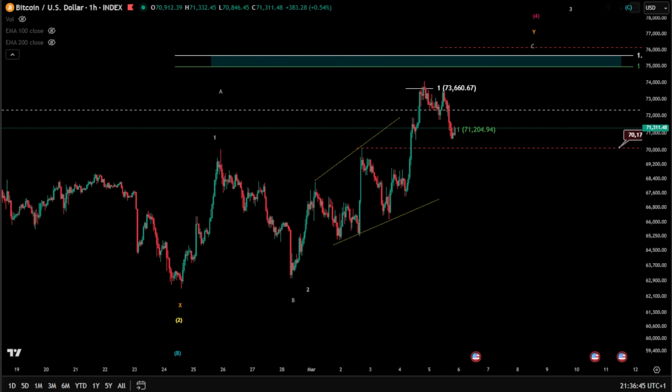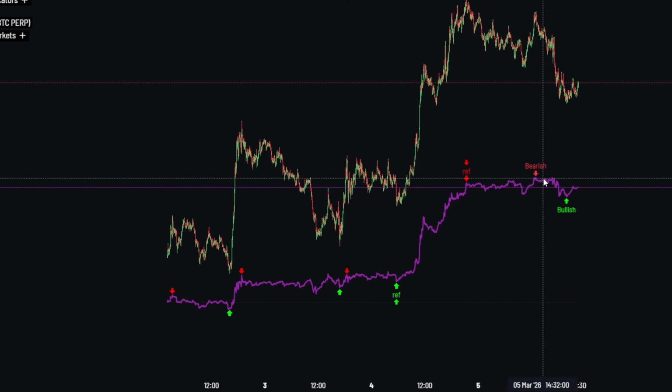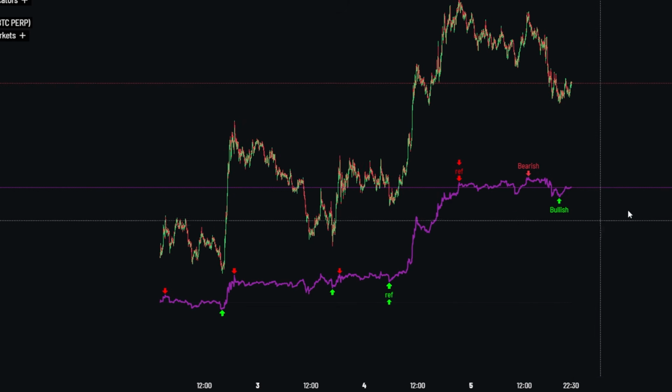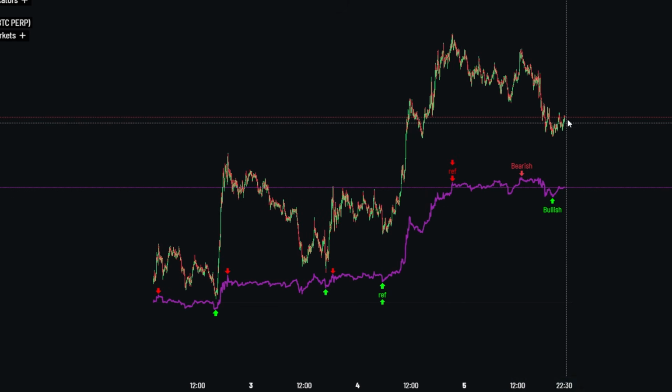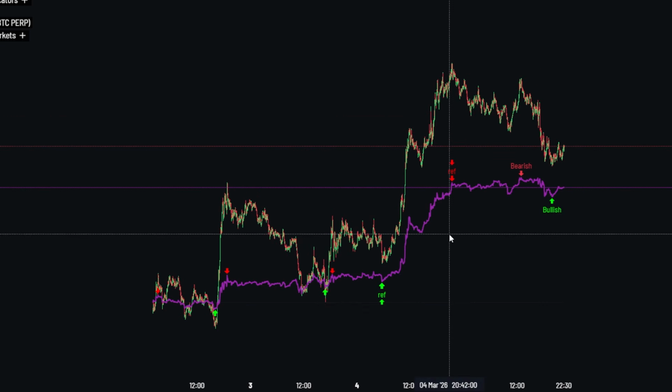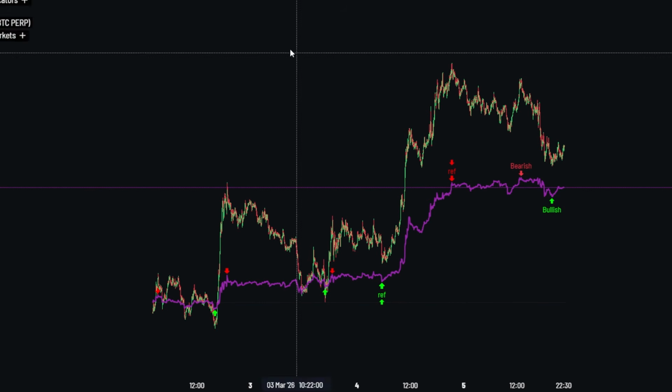Plus another evidence here on the 1-hour chart, the KGT, we have a double signal for bearish, but followed directly with a bullish one, and we start to see that the price has started to accumulate something towards the upside on the 1-minute chart. Also on the 3-minute chart, let me put the 3-minute here.